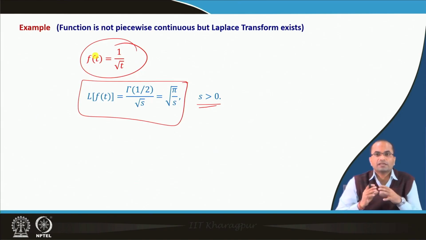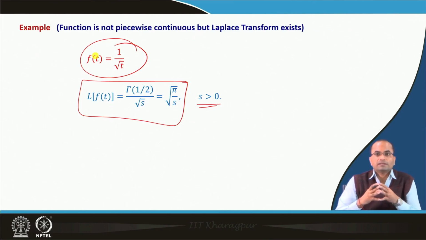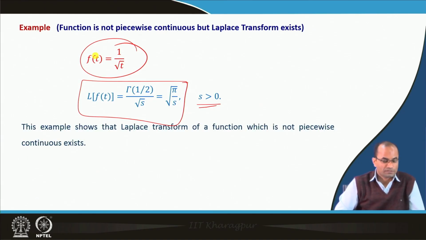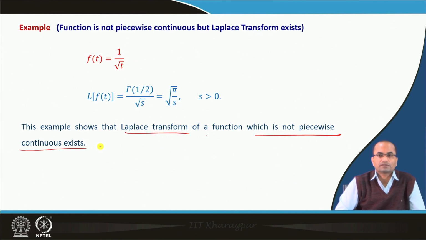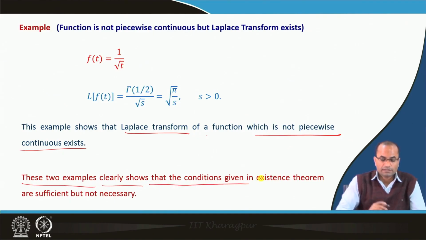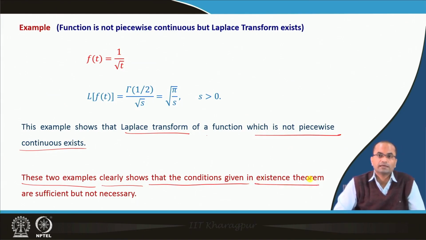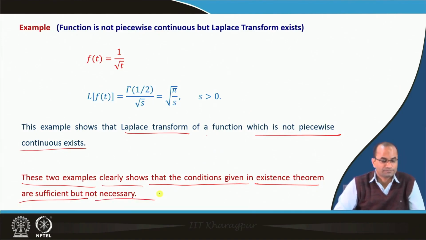So, we have the Laplace transform for this function which is not piecewise continuous. Again, piecewise continuity and exponential order are sufficient conditions, not necessary conditions, for the existence of the Laplace transform. This example again shows a function which is not piecewise continuous and whose Laplace transform exists. So, these two examples clearly show that the conditions given in the existence theorem, that is piecewise continuity and exponential order, are sufficient but not necessary.